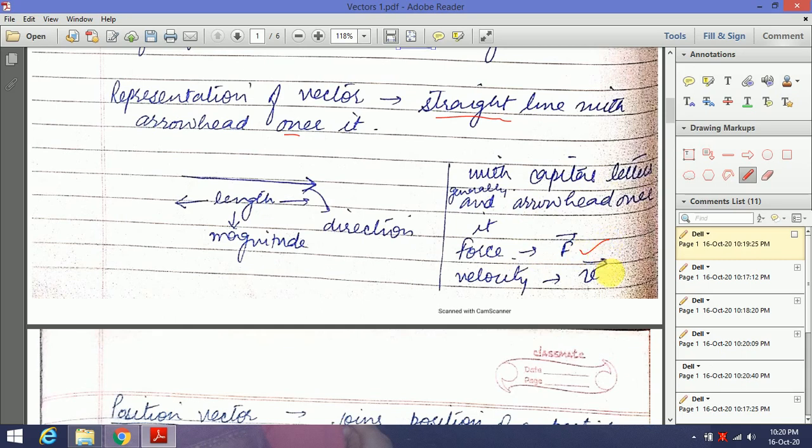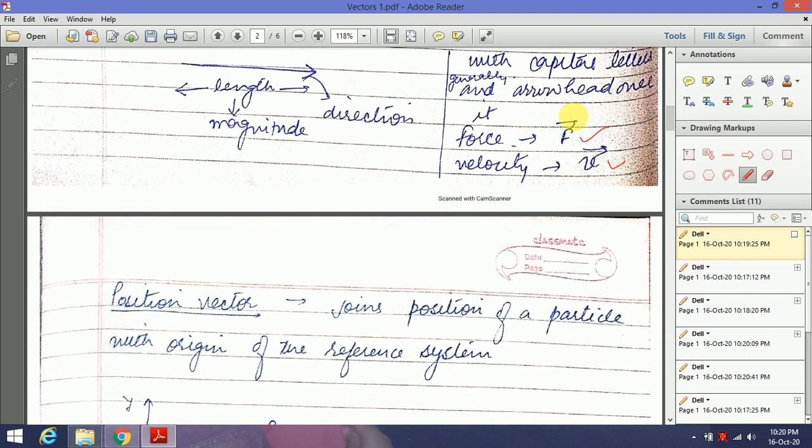Force can be written like this, velocity can be written like this. You need to put one arrow on it. So this arrow is required. If this arrow is not there, this may be a scalar quantity also. So whenever you want to write any vector quantity, you must put an arrow on it.